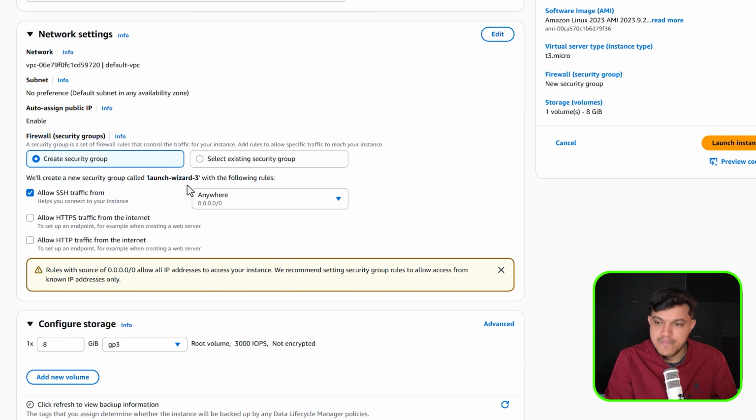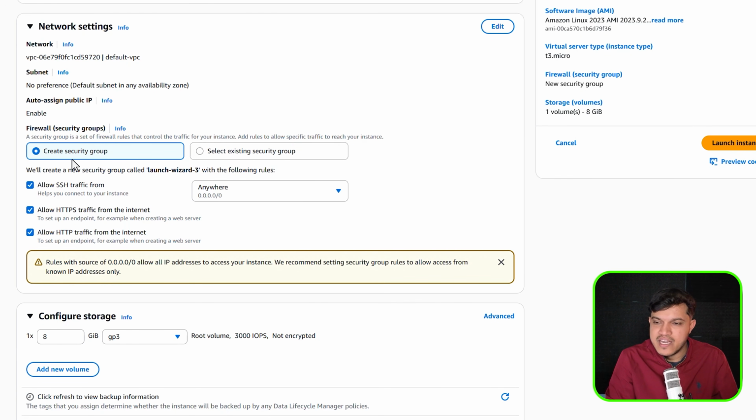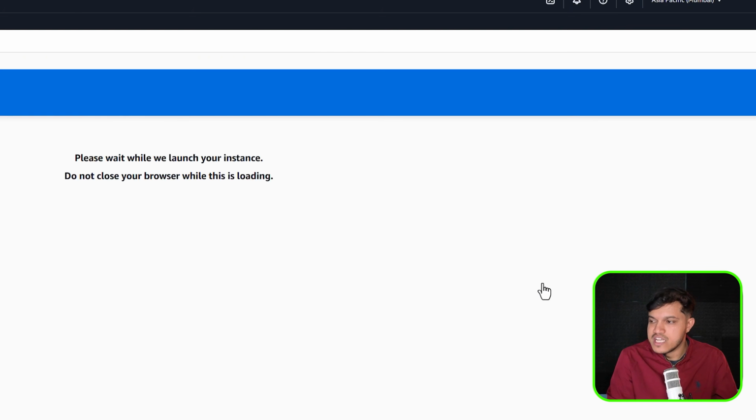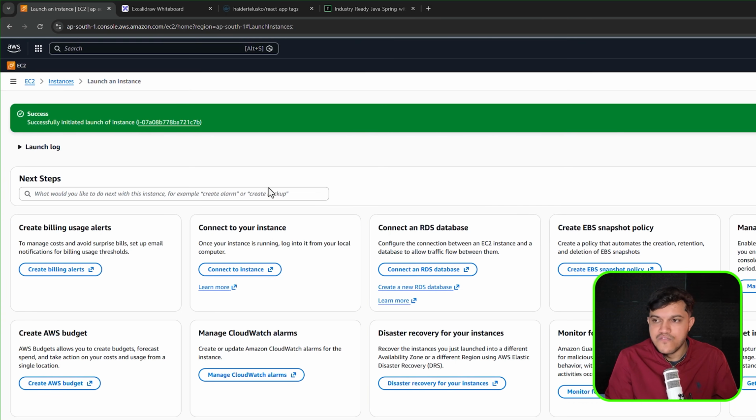Just follow along, okay? Coming to the security group, you can choose existing or you can just create this. Just tick mark this, and even if you don't, that's fine. Make sure that allow SSH traffic is tick marked. It is compulsory. These two are optional. What exactly it is, if you know AWS, you should be knowing it. If not, ignore that. Just follow whatever I say. And after which, just click on launch instance. The instance will be launched within no time.